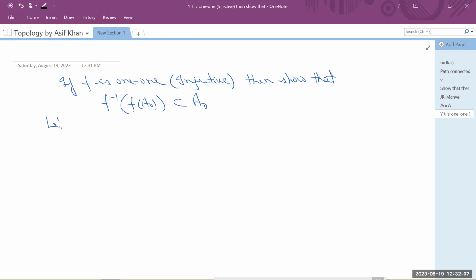So again, the same set theoretic inverse. See, f is a mapping from A to B. A naught is a subset of A here. So f of A naught will be a subset of B. And again, we are taking the set theoretic inverse of f of A naught, so f inverse f of A naught will be a subset of A. So we will start from here. Let x belong to f inverse of f of A naught.